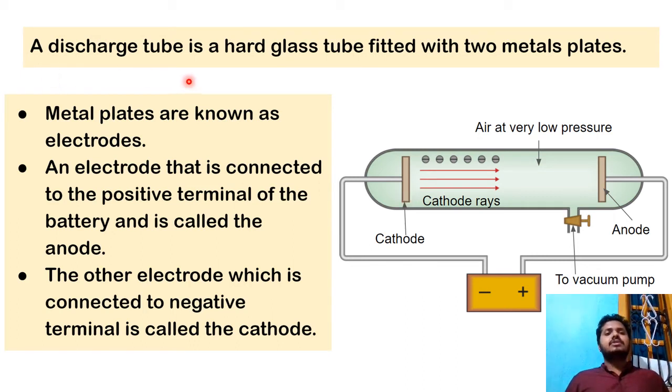Let's learn. Also, the discharge tube is a hard glass tube. As I mentioned, it is not very light, because after decreasing the pressure it may break. It is mentioned here that it is connected to the vacuum pump, the reason being to decrease the pressure. Here the metal plates are known as electrodes. That I also told you, these two are the metal plates. An electrode connected to the positive terminal of the battery is called the anode, meaning this one. Anions are negative, so they travel towards the anode, which is positive. And the other electrode, which is connected to the negative terminal, is called the cathode. Correct? This is the cathode. Okay, let's understand what he has done.